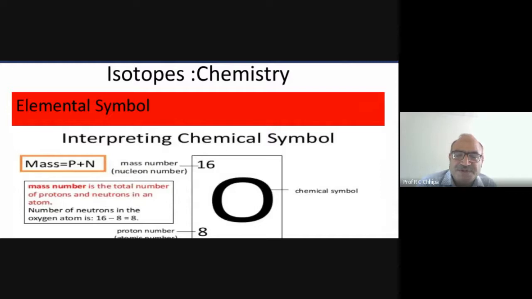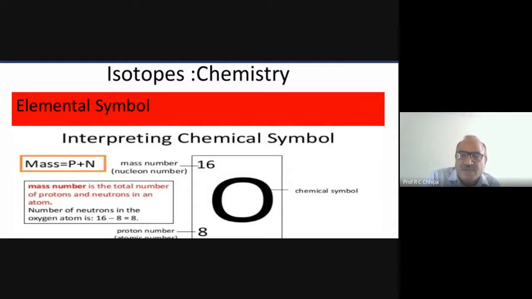Potassium has the symbol K, from kalium, and calcium has Ca. So the chemical symbol of potassium is K and the chemical symbol of calcium is Ca. Here is the mass number. The mass number in the case of oxygen is 16, that is the nucleons.